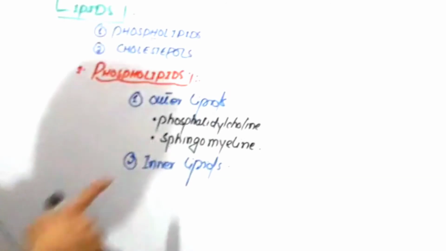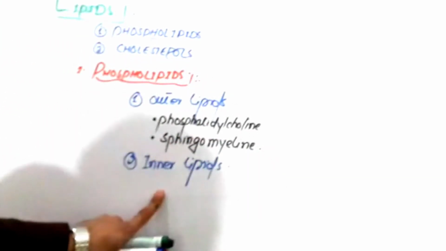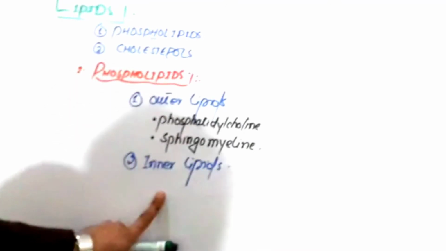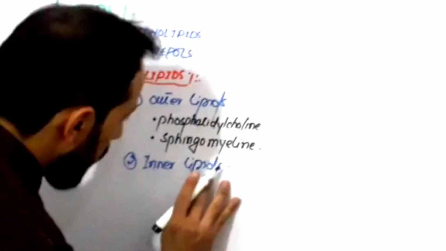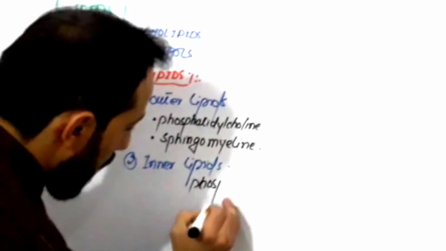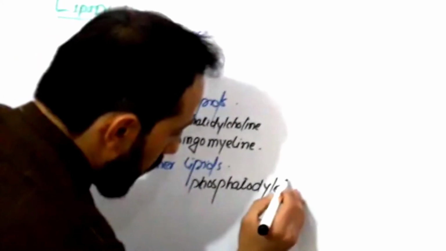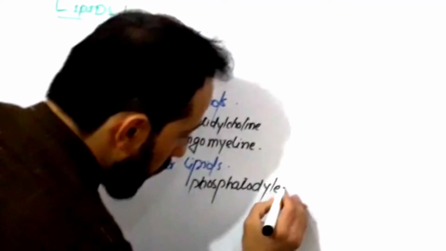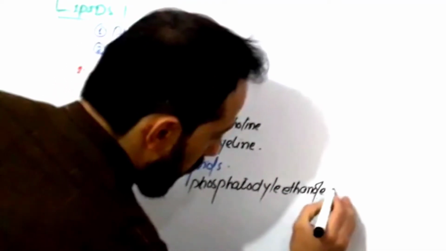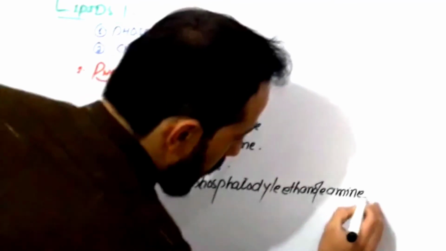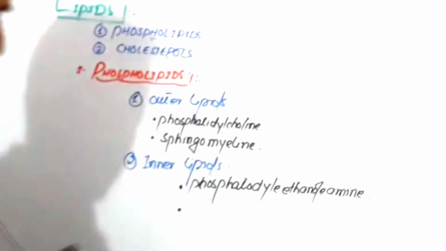So the outer lipids are phosphatidylcholine and sphingomyelin, and the inner layer lipids are phosphatidylethanolamine, and the second is phosphatidylserine.